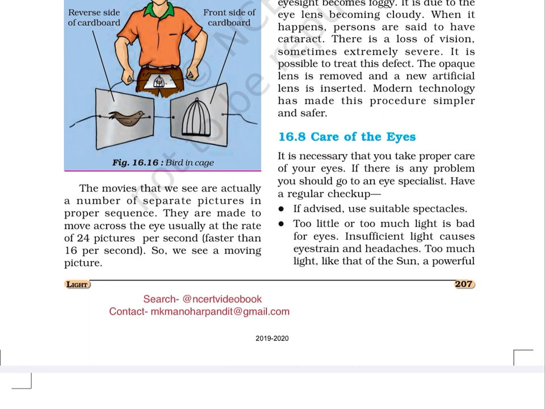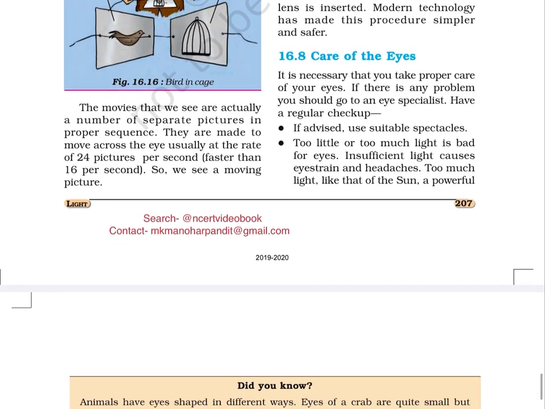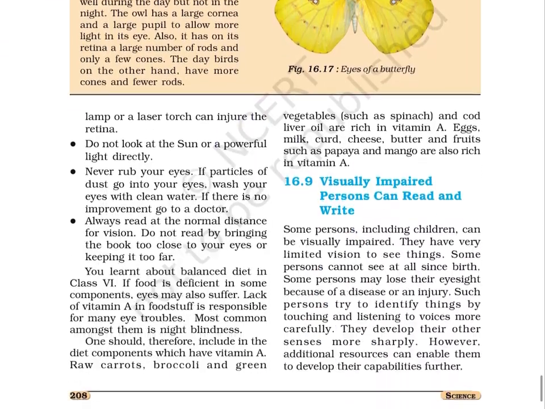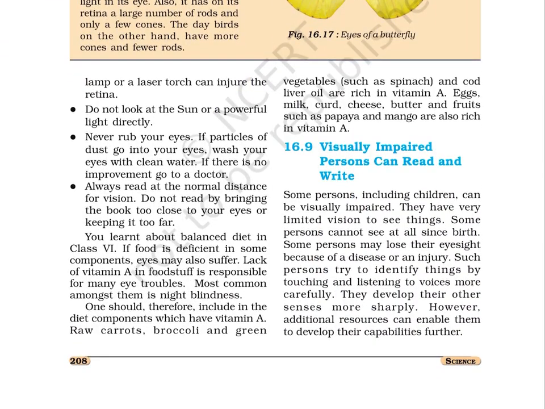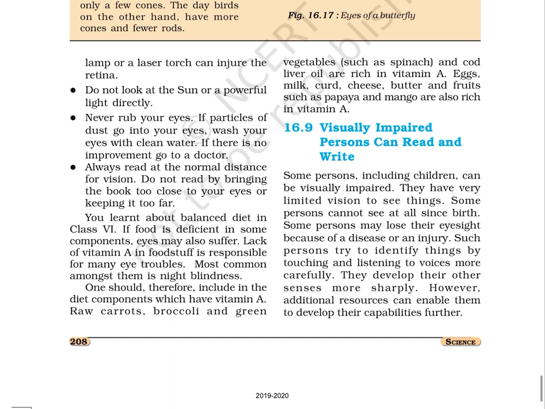Too much light, like that of the sun, a powerful lamp or a laser torch can injure the retina. Do not look at the sun or a powerful light directly. Never rub your eyes. If particles of dust go into your eyes, wash your eyes with clean water. If there is no improvement, go to a doctor. Always read at the normal distance for vision. Do not read by bringing the book too close to your eyes or keeping it too far.